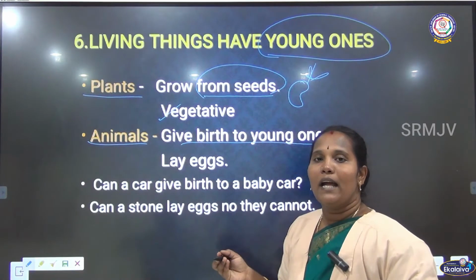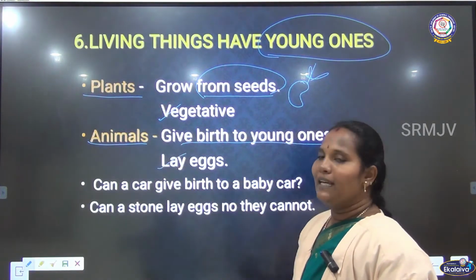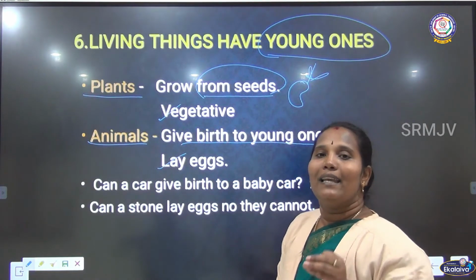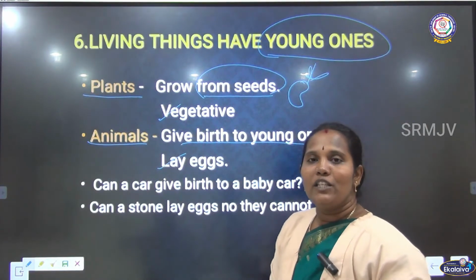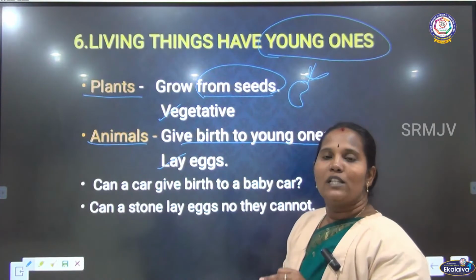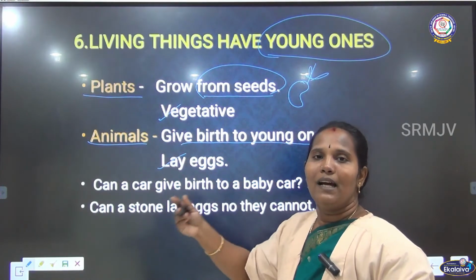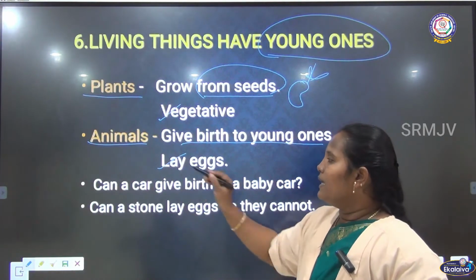Apart from this, there is another way: laying eggs. Laying eggs means some birds, snakes, and frogs lay eggs. After a few days, the egg hatches. After that it changes and becomes an adult. Okay, that is laying eggs.